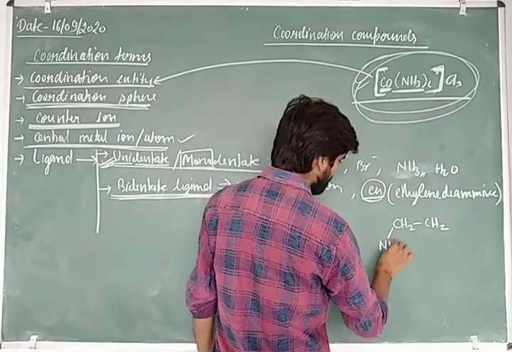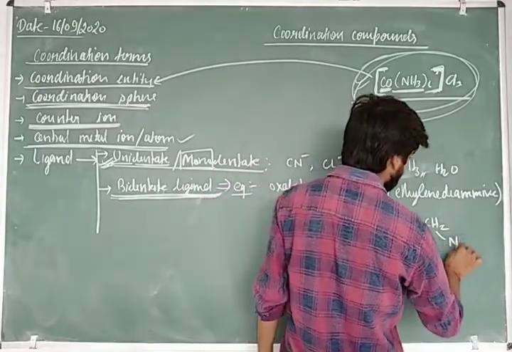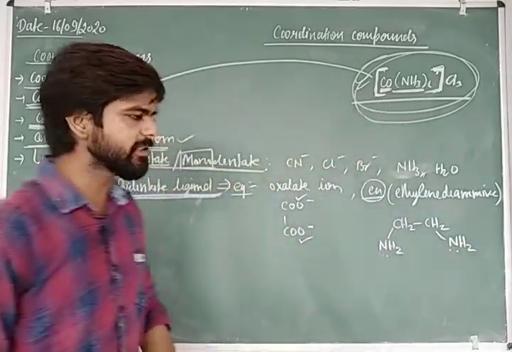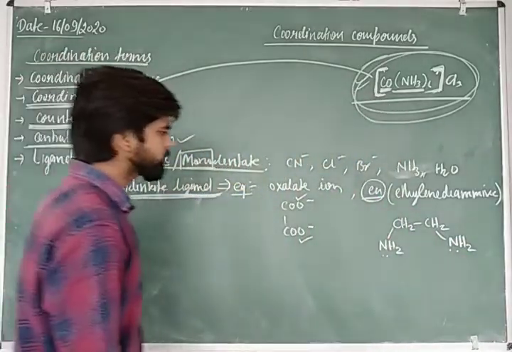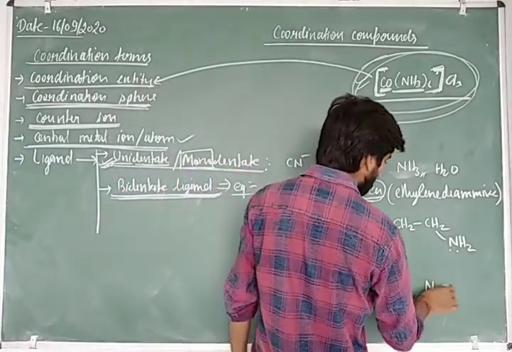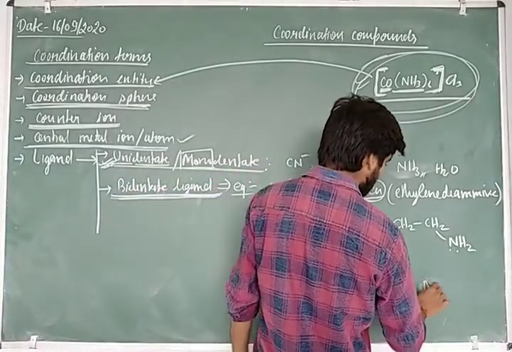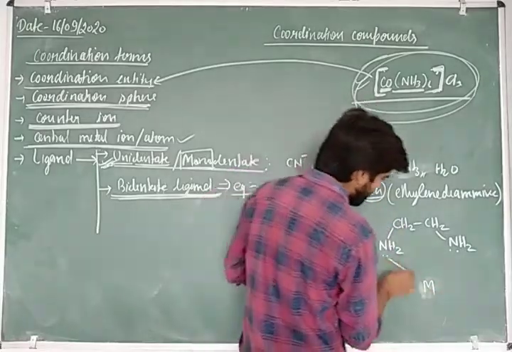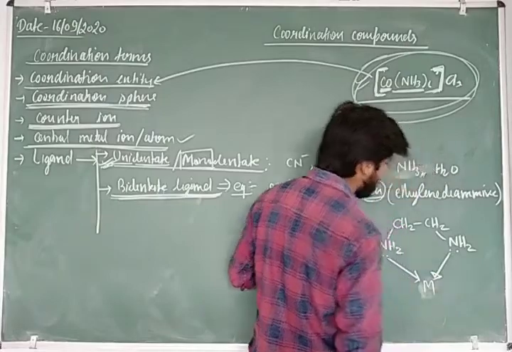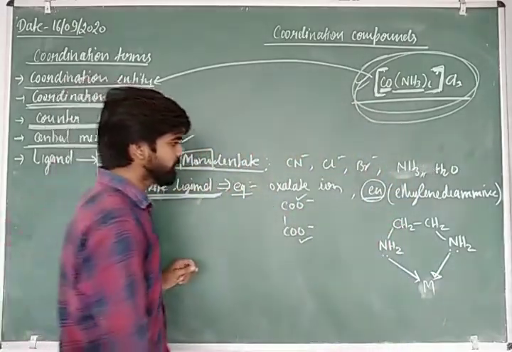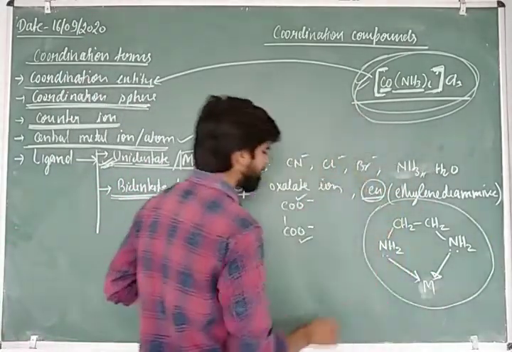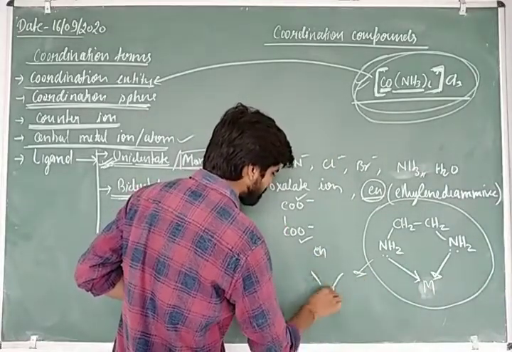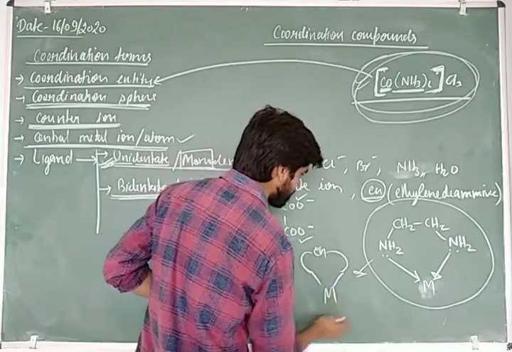From which two amine groups are bonded, and the lone pairs of electrons on these two amine groups can be donated. Simply, these two lone pairs of electrons are donated to the metal ion and form a coordination bond. And you can represent this structure like this one, with en.